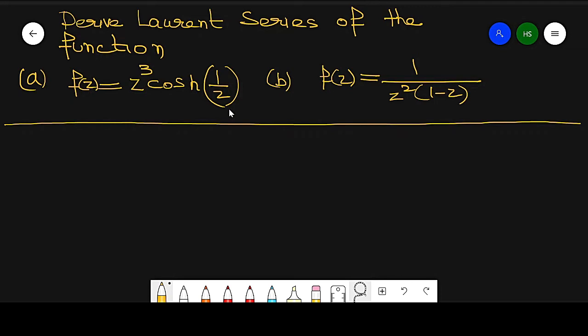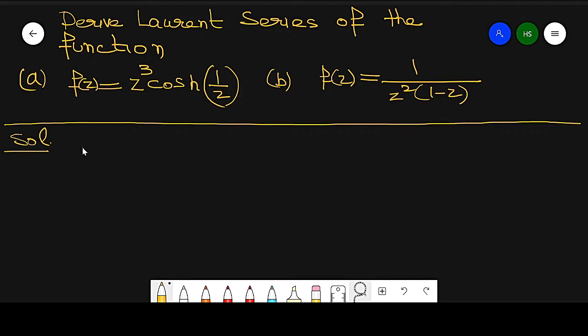We will directly apply these series to solve our question. Here z equal to 0 is the singular point. In the second, we have two singular points, 0 and 1. But here z equal to 0, so I need an expansion around 0.